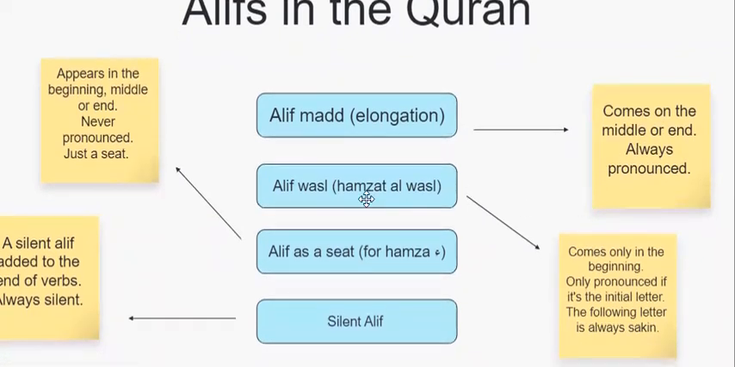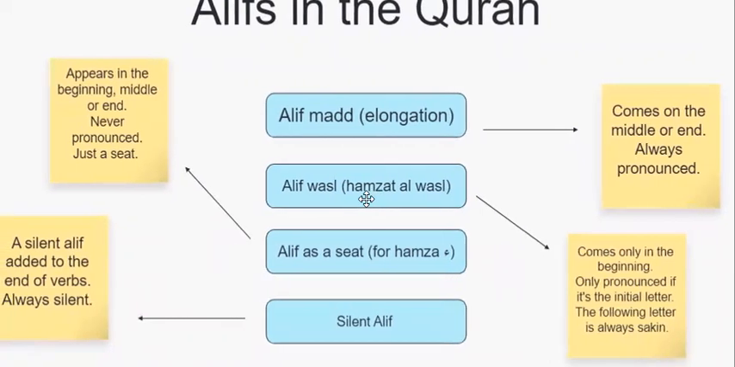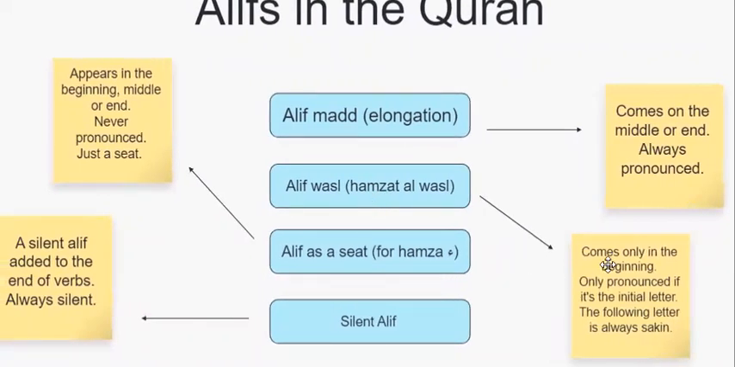Then we have aliful wasl or hamzatul wasl. Aliful wasl or hamzatul wasl is the alif that has a tiny sad on top of it. It comes only in the beginning of the word, and we only pronounce it if it is the initial letter. But we just said it only comes in the beginning, right? Right, but it will not always be the first letter you say. Maybe you are pronouncing another letter or another word before it. So if it is the first letter you start your sentence with, you read it.